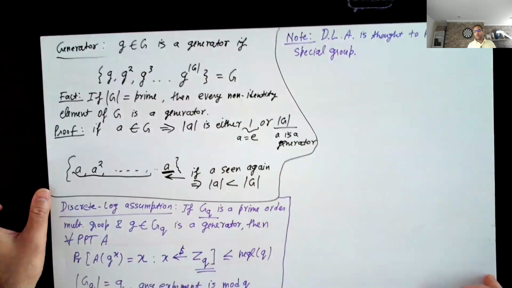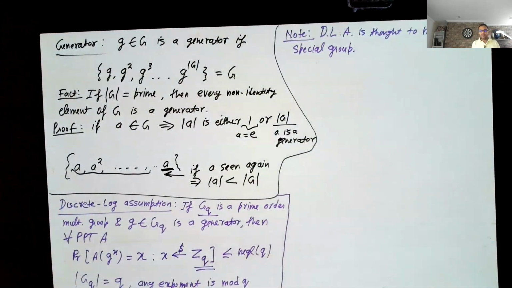And there's a whole community of researchers which are just focused on trying to look at different natural groups and trying to see if discrete log can be broken in these groups. So there's a bunch of groups in which discrete log is not thought to hold. Another bunch where we think it holds, we have good confidence.